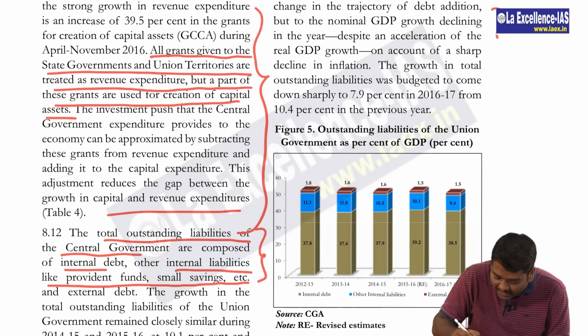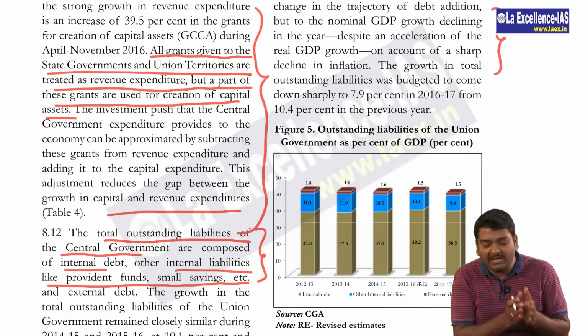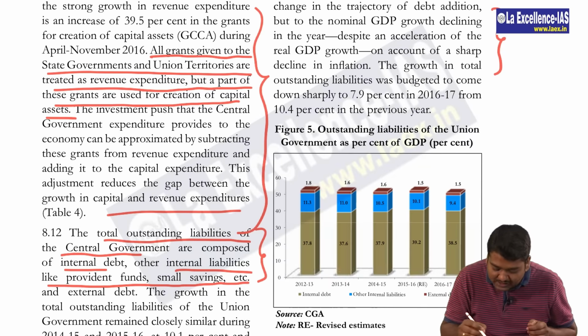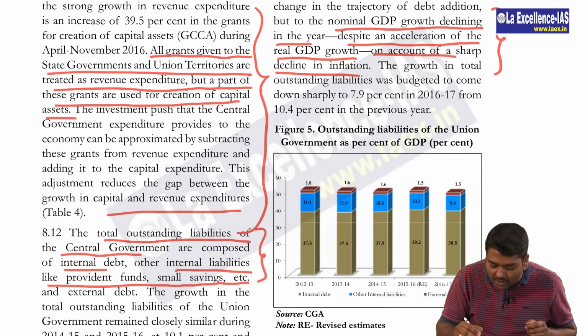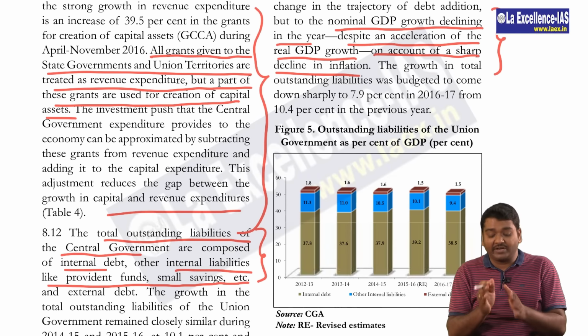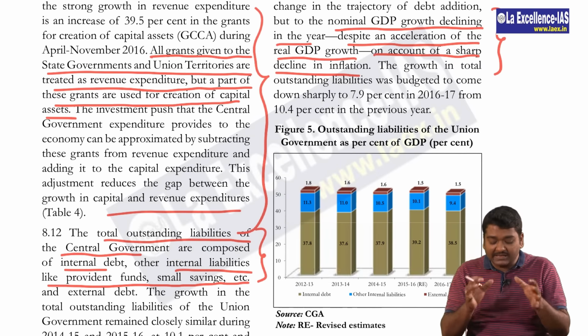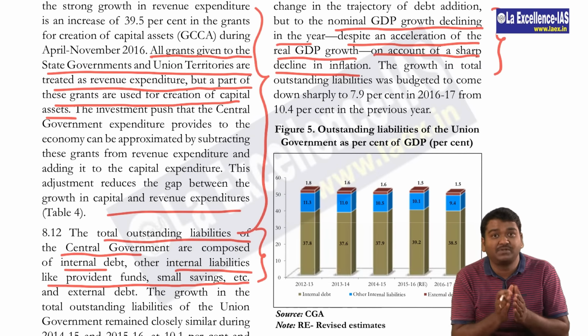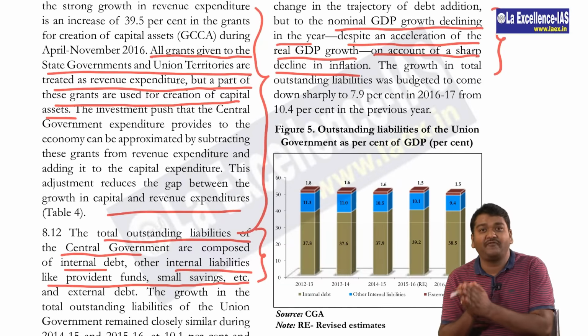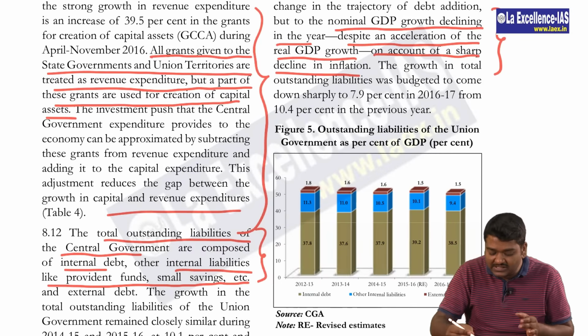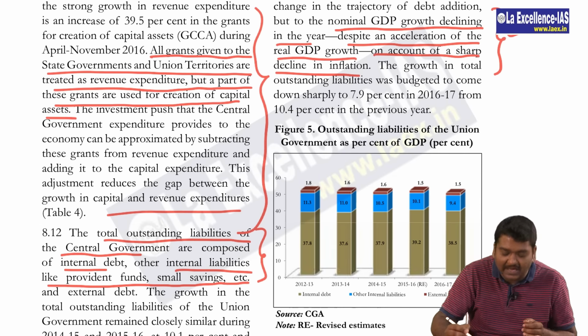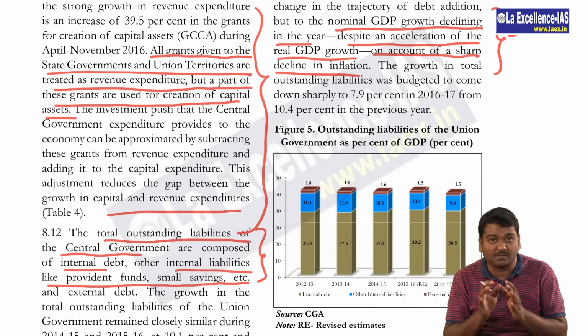Then in this paragraph, they actually compare the real GDP and nominal GDP with respect to inflation. That is, the nominal GDP growth declining in the year despite an acceleration of the real GDP because of decline in inflation. So here they are actually talking about what is the impact that we are actually observing because of decline in inflation on GDP. So this can be a question directly in the exam. So please be careful about this point.